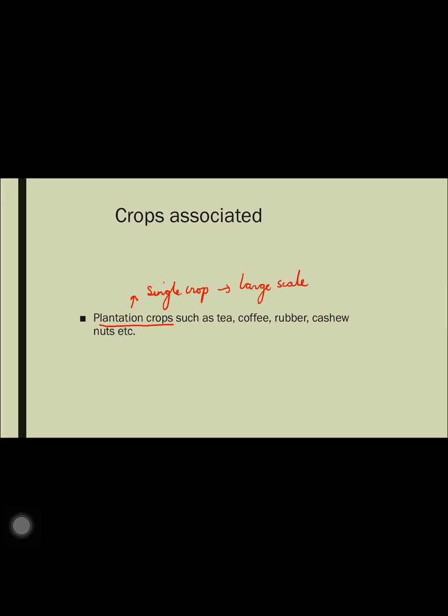Tea is a plantation crop. If you go to tea states, you just see tea growing. Coffee is a plantation crop, rubber, cashew nuts, where we just grow one single crop, but on a large scale. So laterite soil could be used to grow plantation crops only with the proper utilization of fertilizers and irrigation facilities. Otherwise, this soil is mostly for construction and manufacturing purposes.